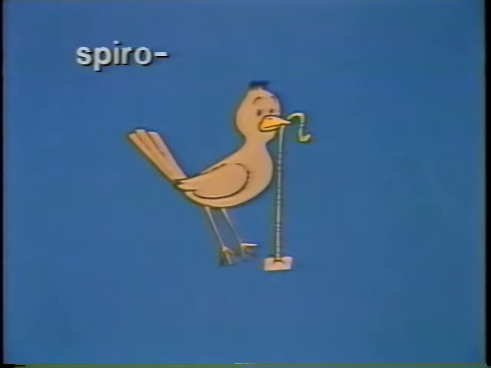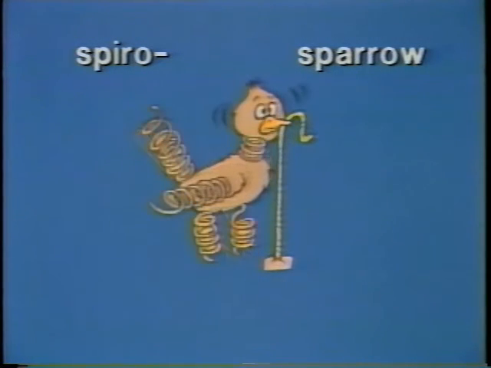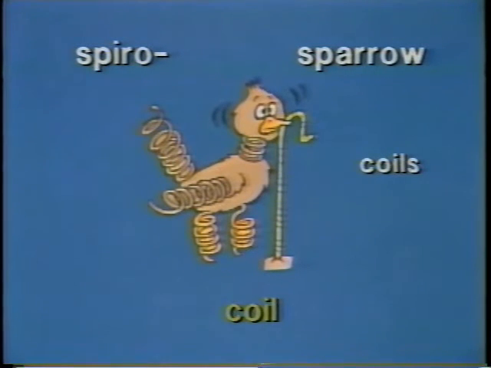Now the element spiro. Spiro sounds a little like sparrow. Spiro, sparrow. Spiro means coil. As you look at the image of sparrow, see it made of coils. Spiro, sparrow, coils, coil. Say it twice.